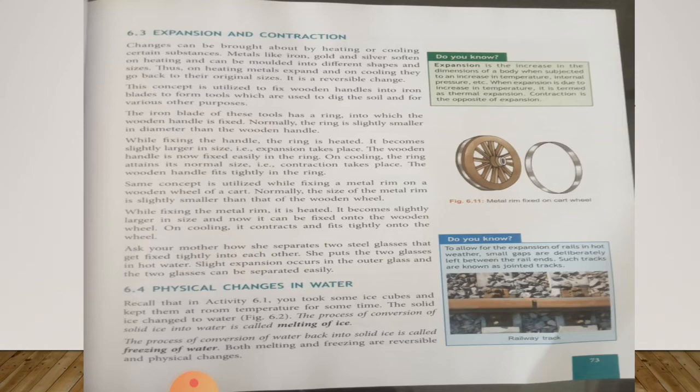So ask your mother how she removes two steel glasses when they stick together. She puts them in hot water, so the outside glass expands and easily comes off the glass which is inside of it. Is that clear?